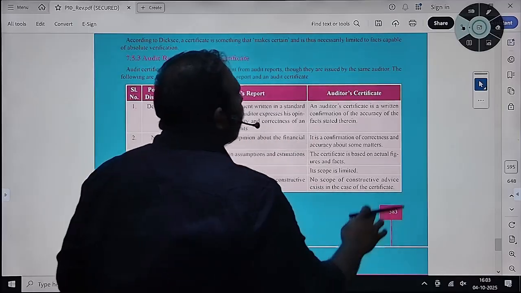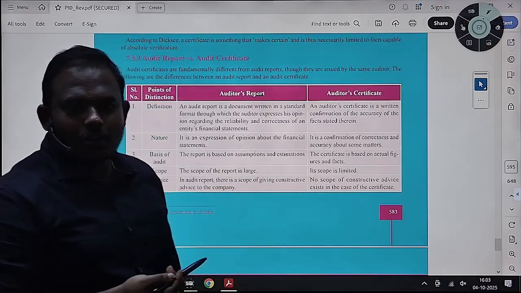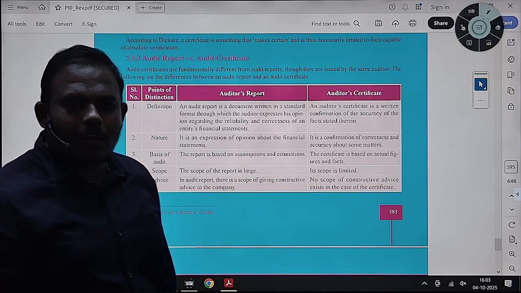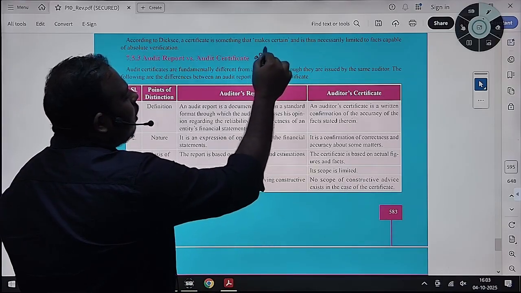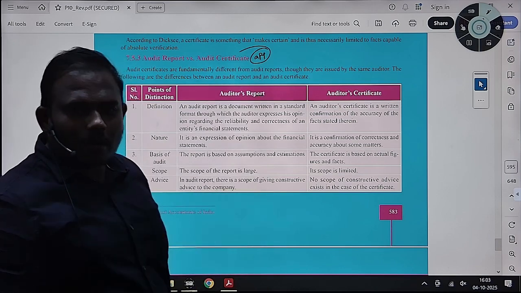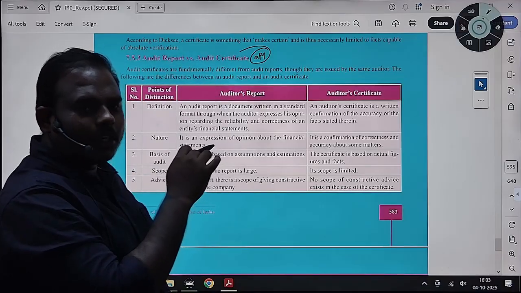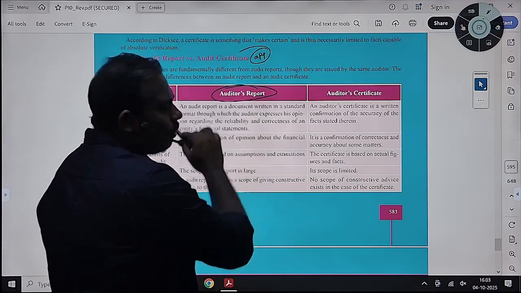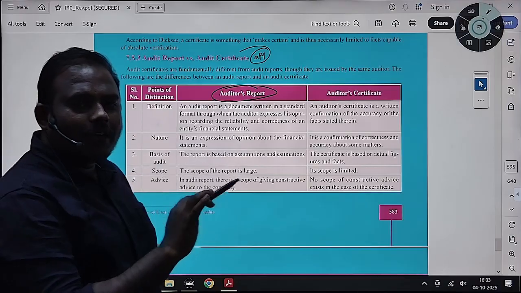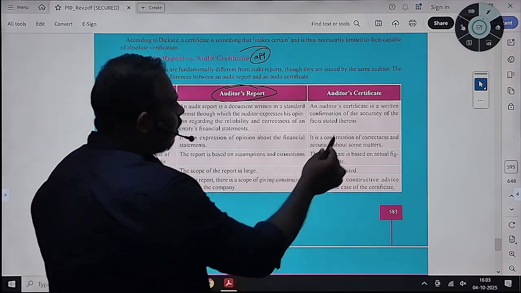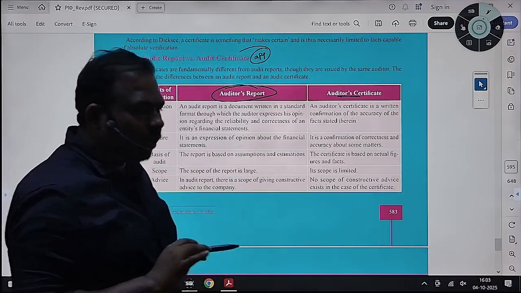So, basic understanding you got, right? Audit report, why do we call it audit report, why not audit certificate? The financial statements opinion you are expressing, you are calling it an audit report, not an audit certificate. Why? The background of the reason is that all these reasons accumulated, so we call it audit report, not audit certificate. Through a report you will express opinion. Through a certificate you will confirm facts. So that is what is mentioned here.